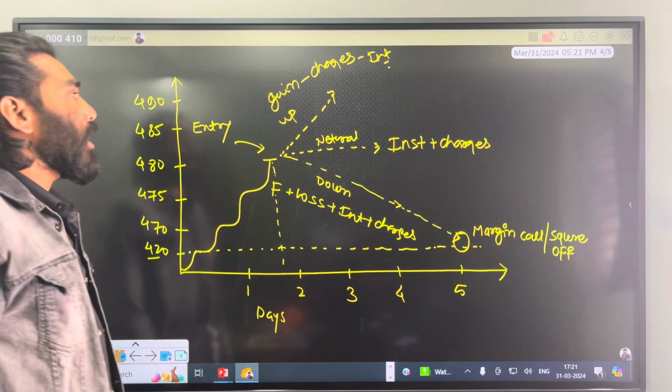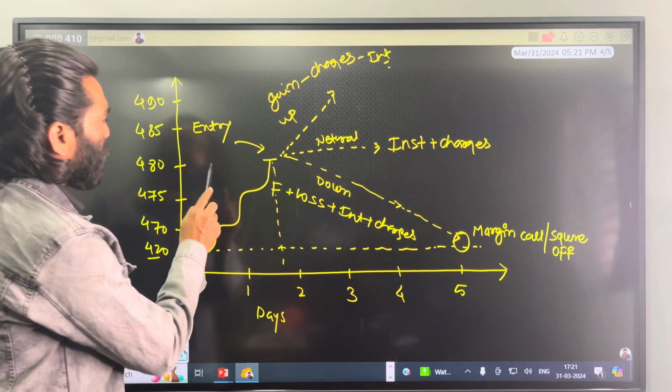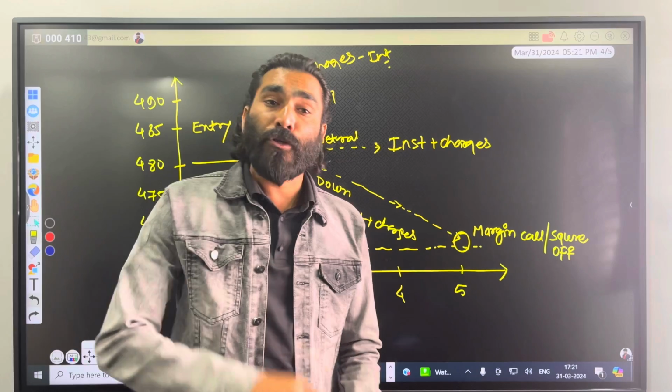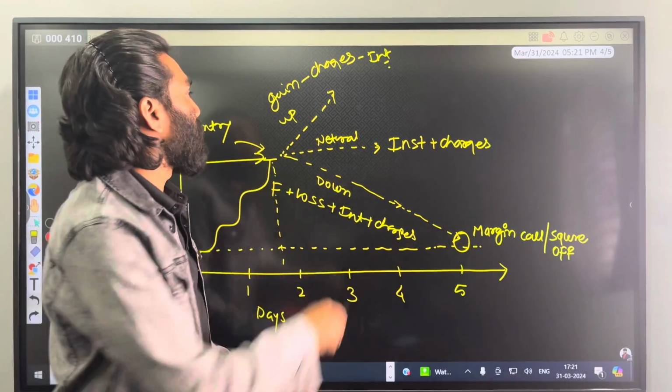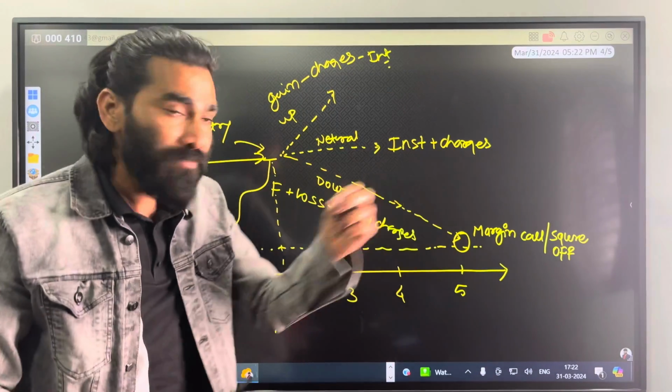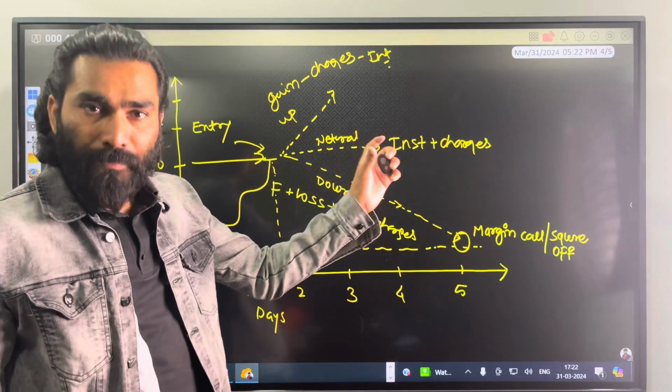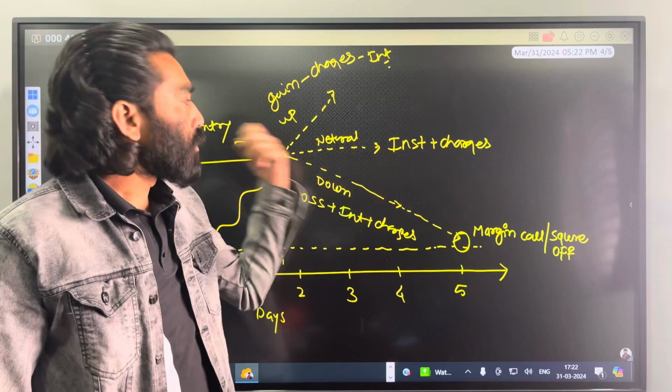So now if I talk about margin, let's say you have taken entry at this point in time at 480. Once you take an entry, of course, if it is a buy, then your expectation is that the market should go up. If the market goes up, then whatever quantities you have, you would be in profit.